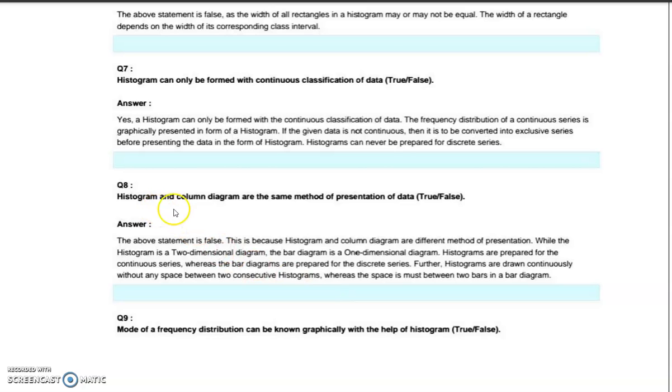Then next one, histogram and column diagram are the same method of presentation of data. The statement is false. This is because the histogram and column diagram are different methods of presentation.